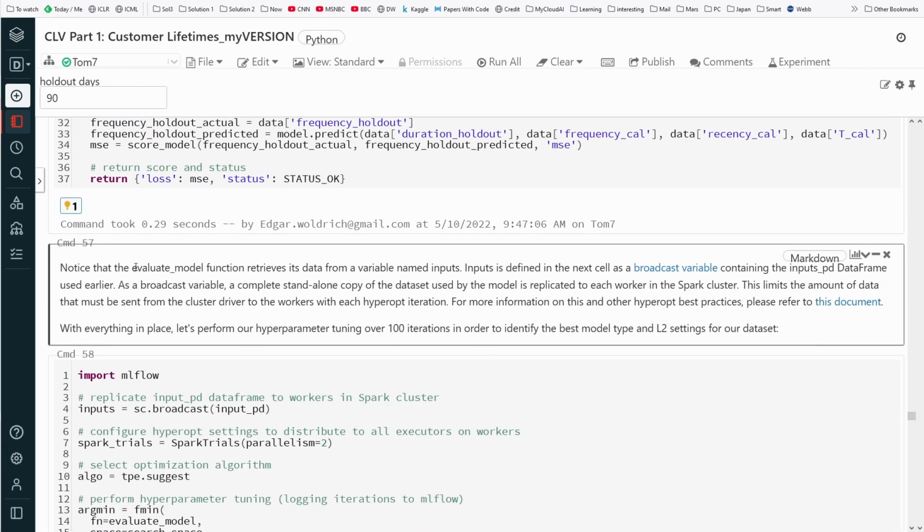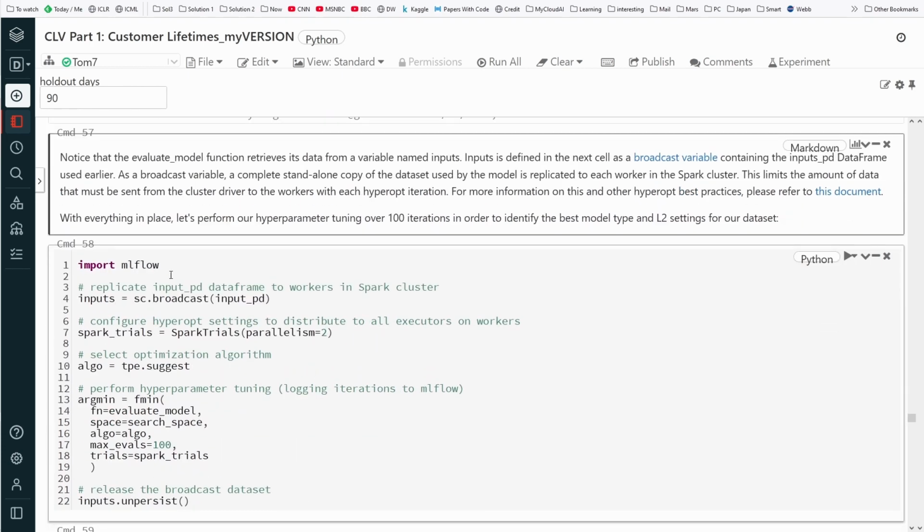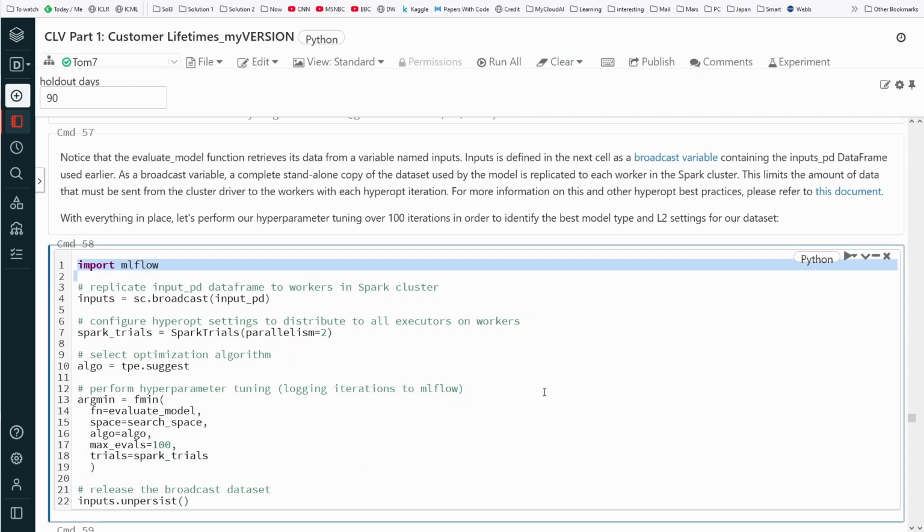Now the evaluate model function retrieves its data from the input and the broadcast variable on each worker in the Spark cluster. Let's perform our hyperparameter tuning over 100 iterations in order to identify the best model type and the L2 settings for our datasets. And here we go, MLFlow.